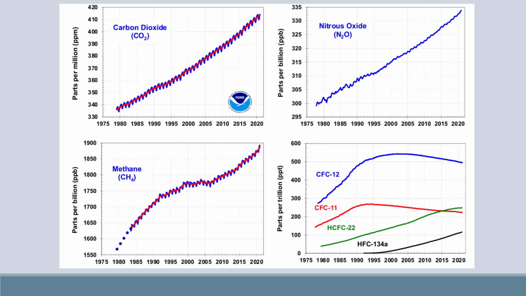There was a period of time where it looked like we got a handle on methane emissions, and then we kind of fell off the bandwagon. Nitrous oxide emissions have continued to go up, but we have stopped emitting some CFCs, and this has helped to decrease atmospheric concentrations of those gases.